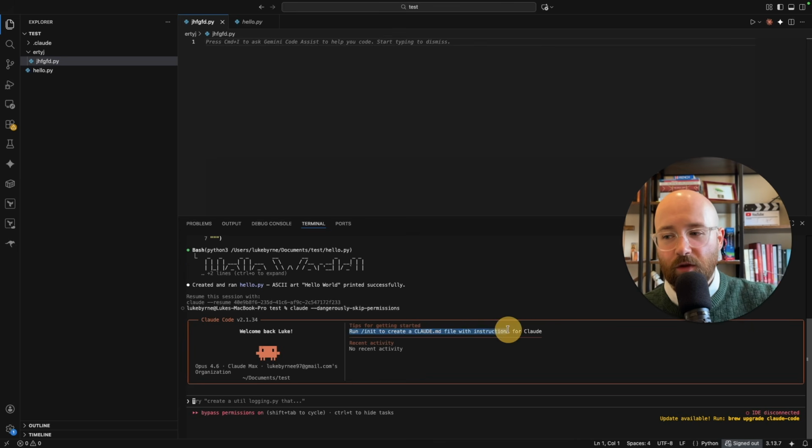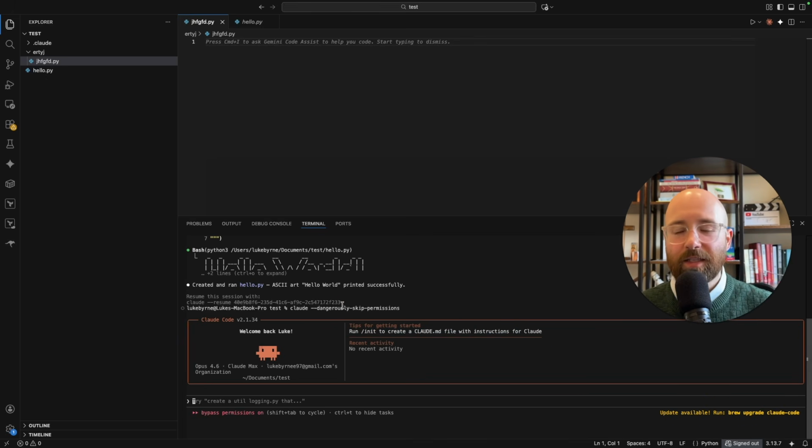Run init to create a Claude.md file. We'll cover that in the next one. So there you go. You have VS Code up and running. You have Claude Code inside of it running. You're basically good to go now. Anything else is just tips and tricks to make it work better. But from here, you can just give it your SaaS idea and let it go and work away.